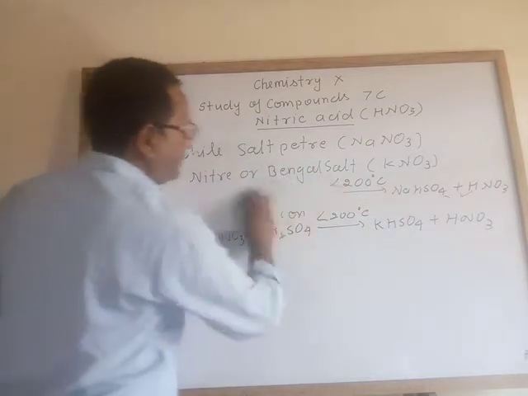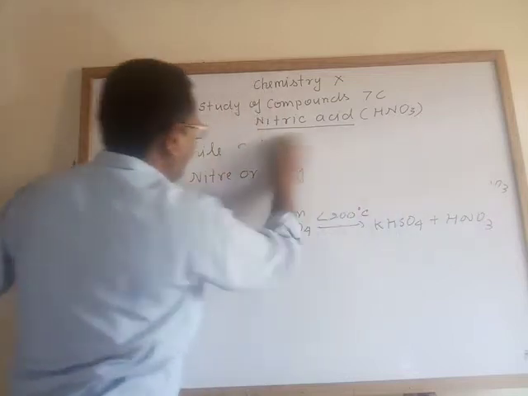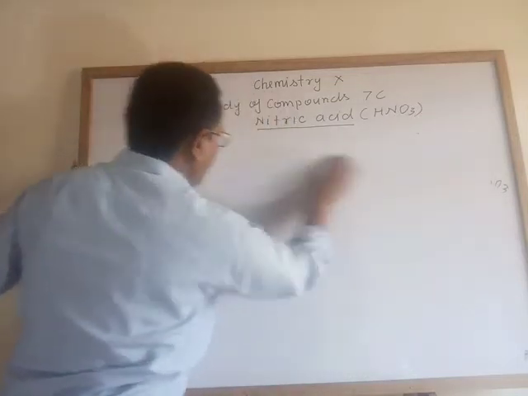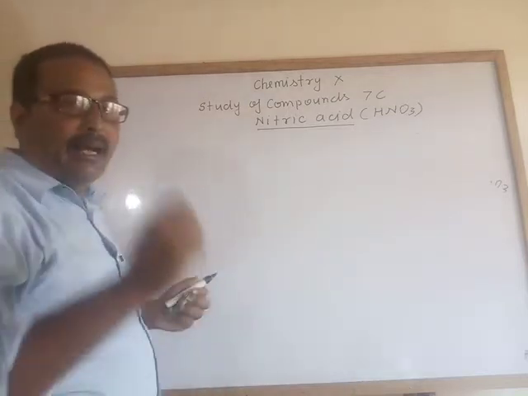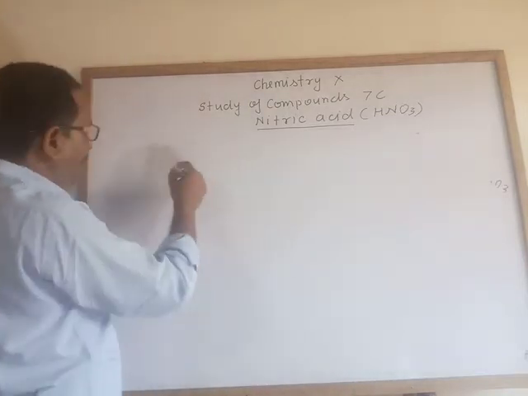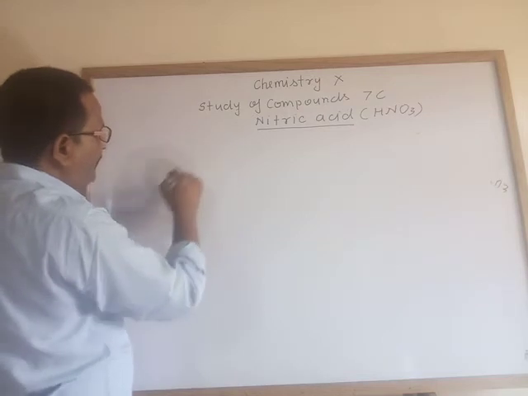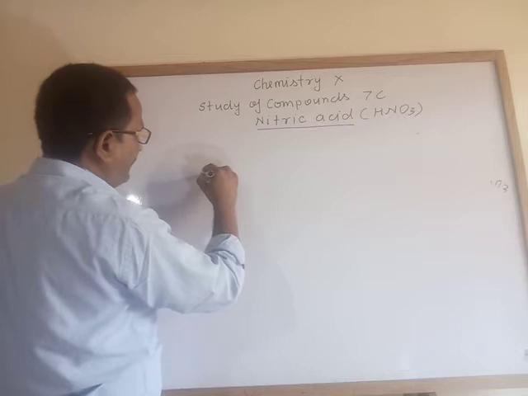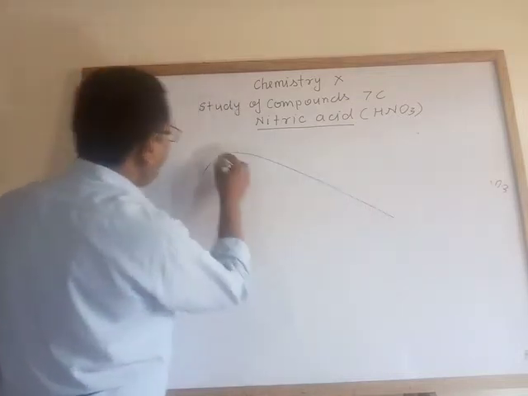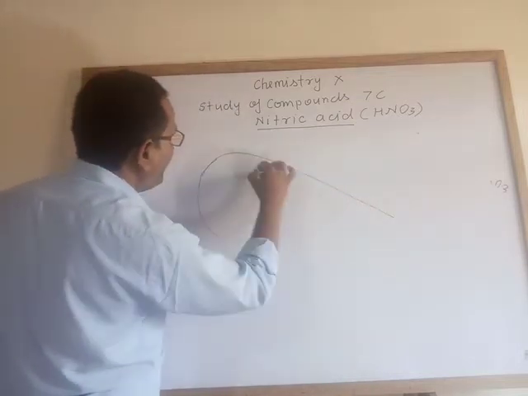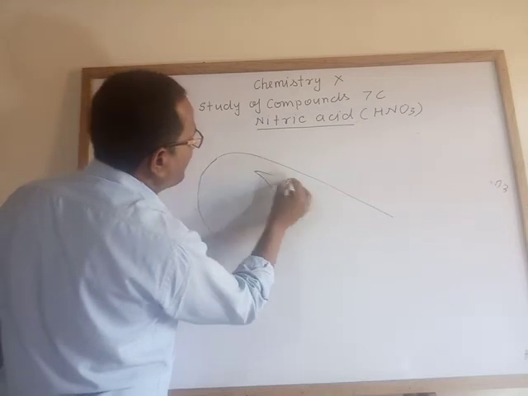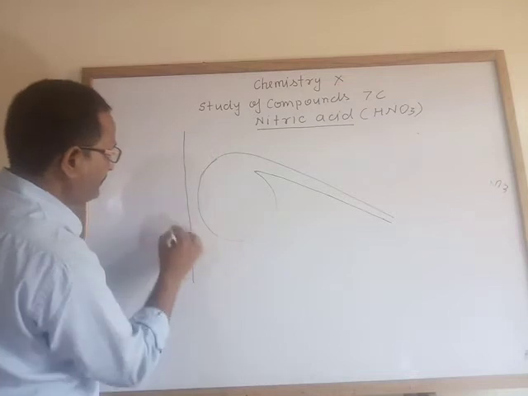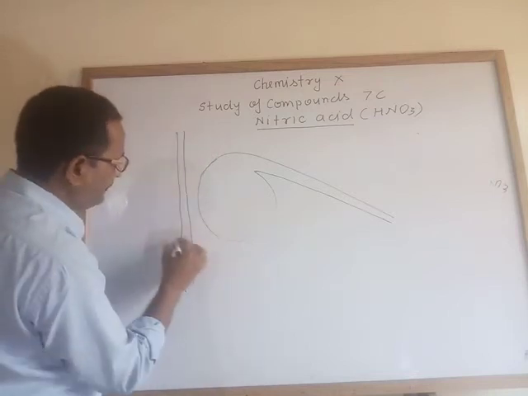Now see the diagram for the preparation of nitric acid. Since nitric acid is highly corrosive, all the apparatus should be made of glass. We have to take a glass retort and clamp it on a stand.